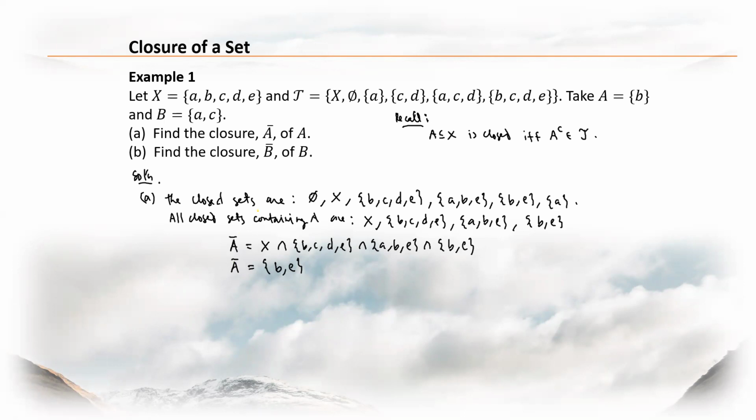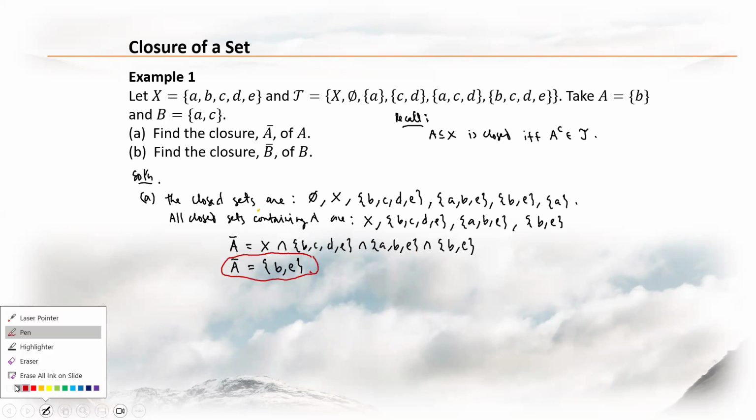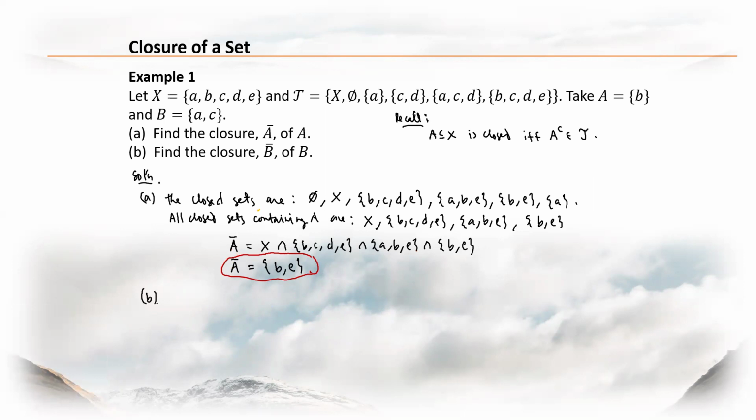Now, let's consider the second, the closure of B. Let's determine the closure of B. Okay, for letter B, we follow the same procedure.